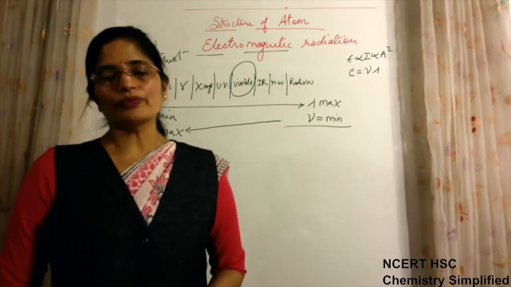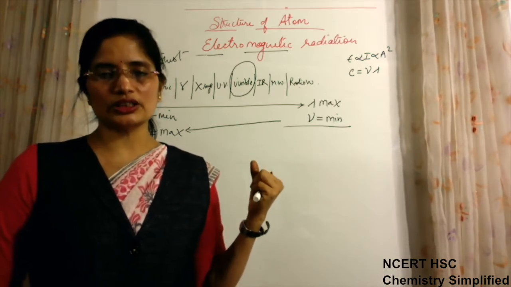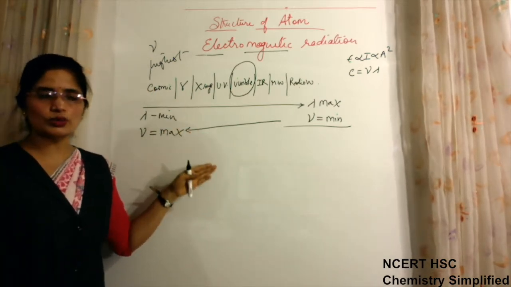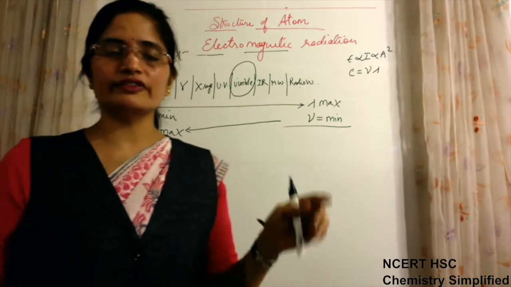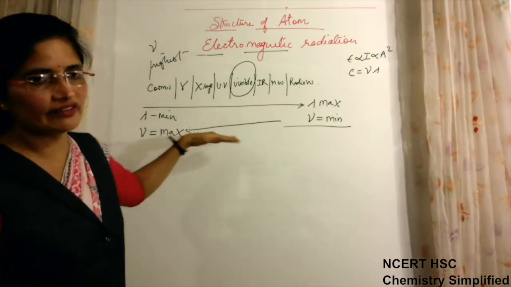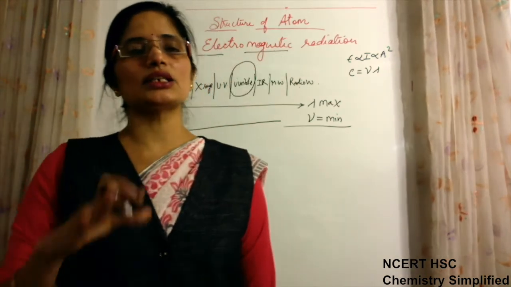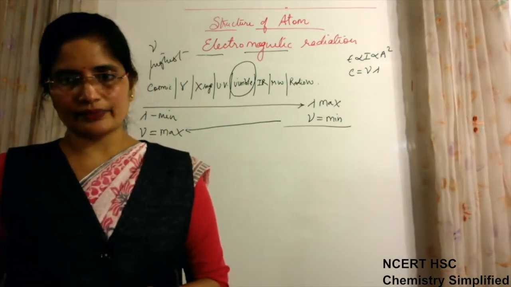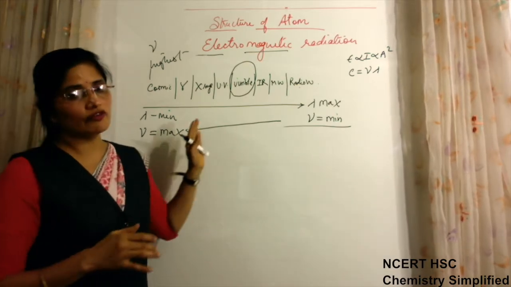So the wave nature of these radiations is proved by these phenomena which they are showing, that the radiations coming from a source of light also possess the phenomenon of interference and also possess the phenomenon of diffraction. That is why these radiation energies were considered to have wave nature, and waves are always continuous. That means the energy from these radiations is continuous in nature. It is not discontinuous. So this was the whole thing which we concluded from wave nature.